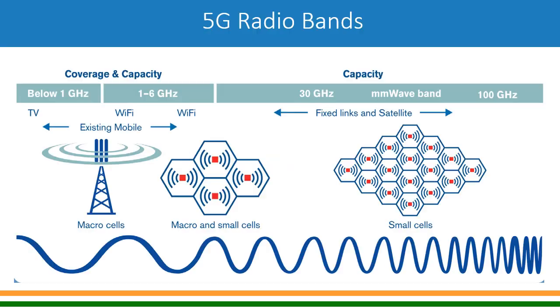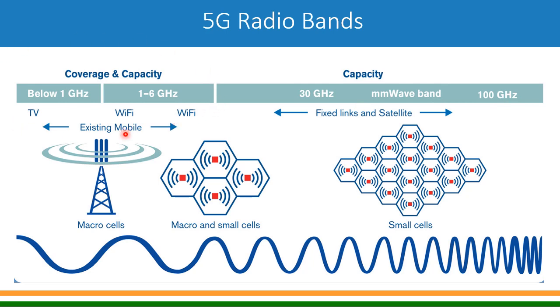So let's look at that. 5G radio has to support a wide range of frequency bands, starting from frequencies below 1 gigahertz, and the frequencies between 1 to 6 gigahertz, and of course in the millimeter wave it has to support up to 100 gigahertz. So this is the requirement, that 5G new radio must support a wide range of frequencies starting from below 1 gigahertz, maybe 400 megahertz or 700 megahertz, up to 100 gigahertz.